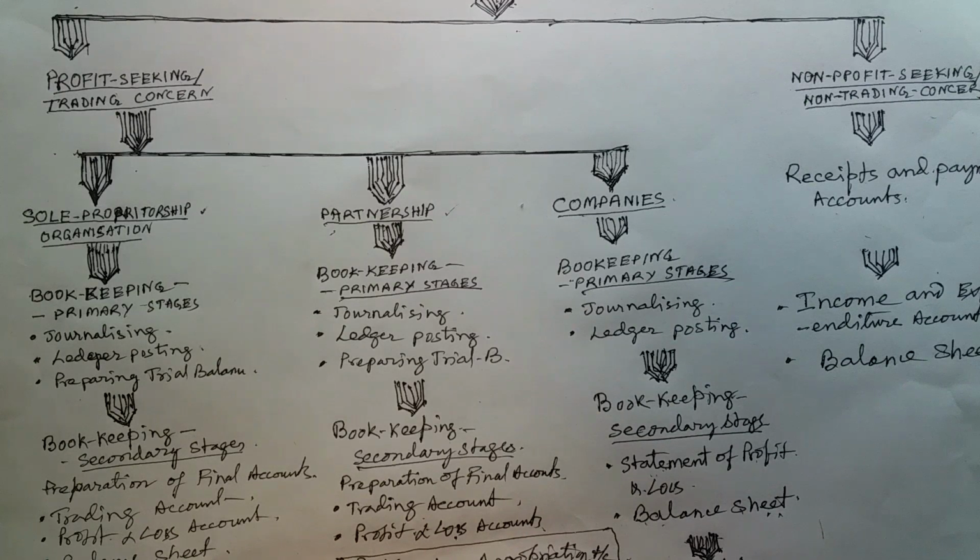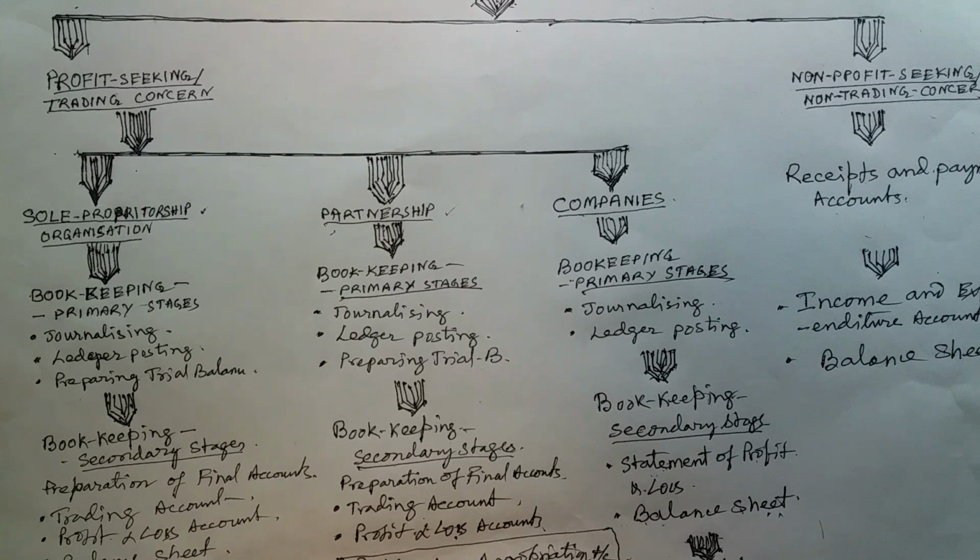After that we prepare the balance sheet. This is the process. Class 12 students in the fundamental chapter of partnership have to learn preparing the profit and loss appropriation account. In the next video I will explain in detail how to prepare the profit and loss appropriation account. The balance sheet is prepared like in sole proprietorship business, taking other assets and liabilities. The accounting part is not in our syllabus.